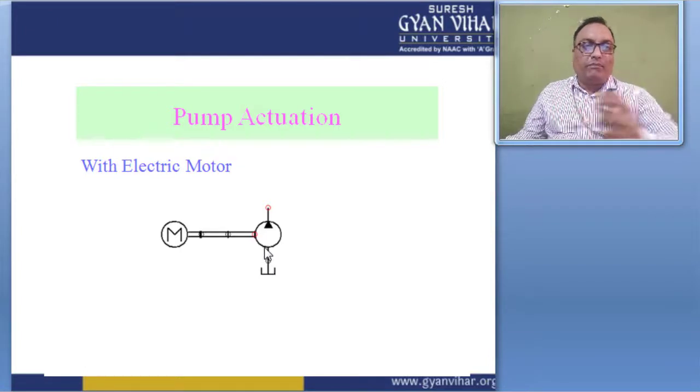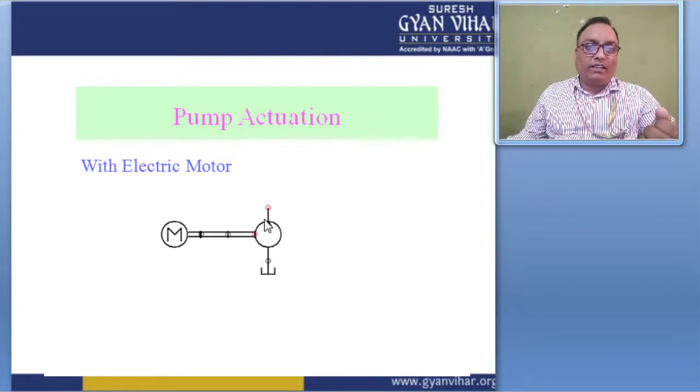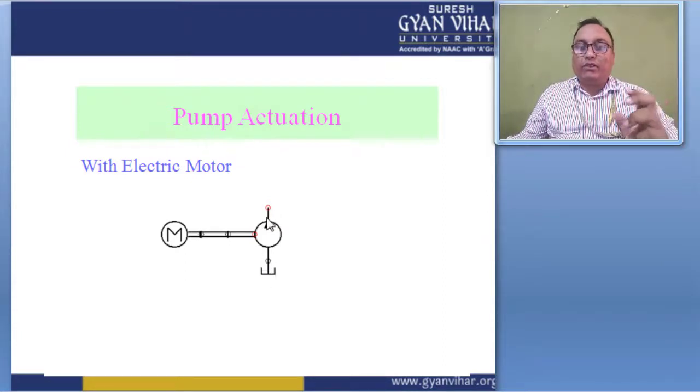The pump extracts the fluid from the reservoir and sends it to the other end, right? So this symbol shows the other end, which means the output of the pump also. So this is the one designation of the motor, pump and reservoir. And this line shows the actuating line of the hydraulic fluid, right?